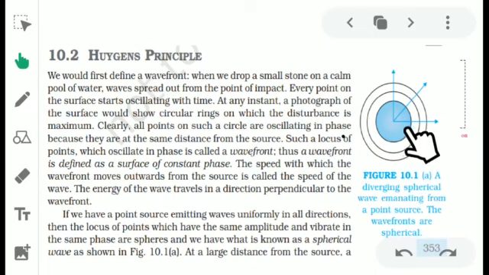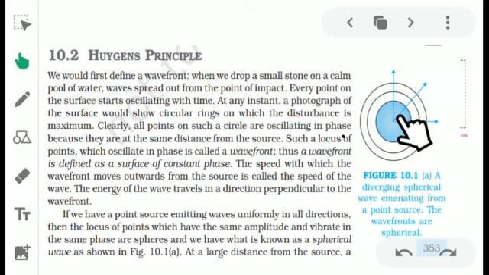The locus of all points which are in the same state of vibration, he called the wavefront. Then each point on the wavefront acts as a source of secondary disturbance. That means from each point on this surface, secondary wavelets are again sent forward and reach the surface of another sphere. That is the secondary wavefront. This way, the light spreads from the point of disturbance to the destination. This is the concept of Huygens principle.